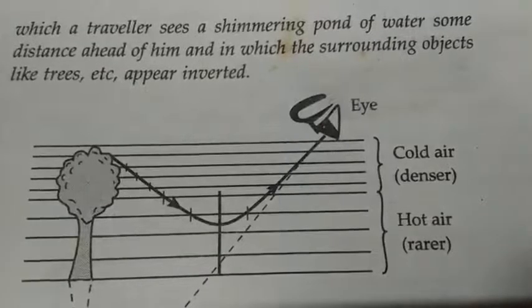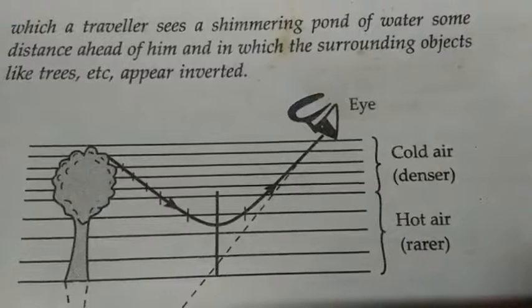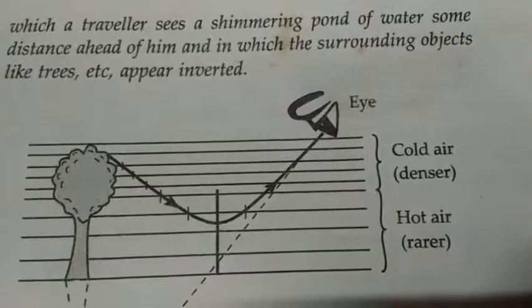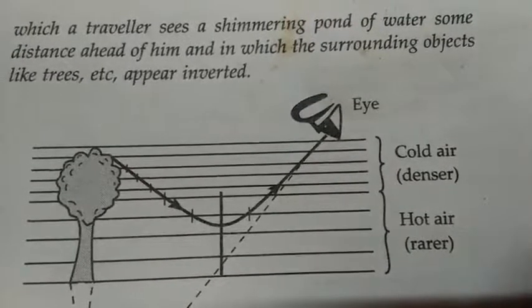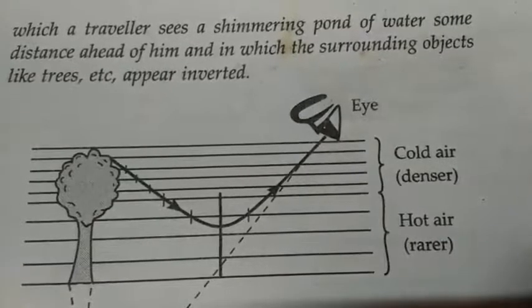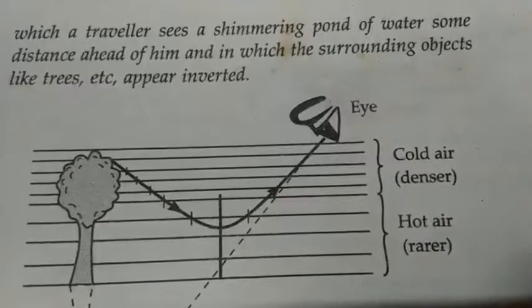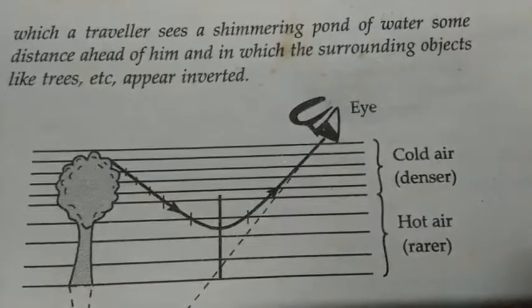Near the surface of earth, whatever air is present becomes hot. All fluids have a particular nature that they move from high temperature to low temperature. So near the surface of earth, the temperature becomes very high, and air being a fluid, it starts moving upward.